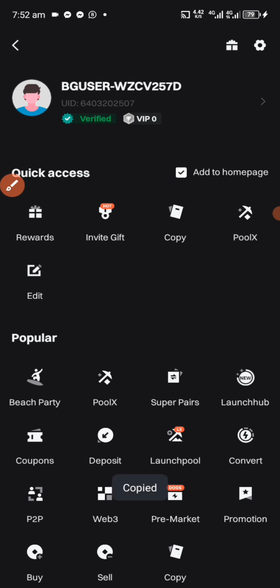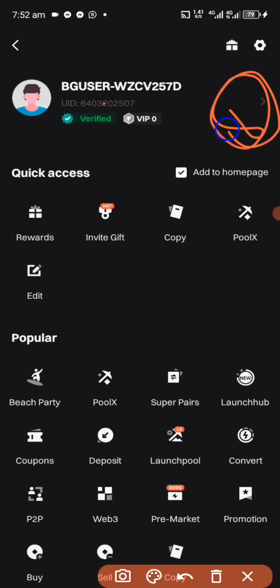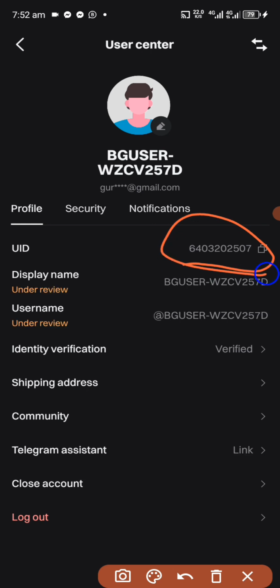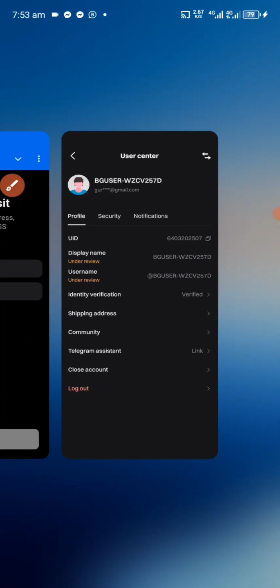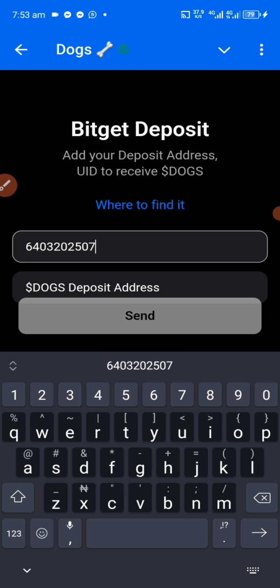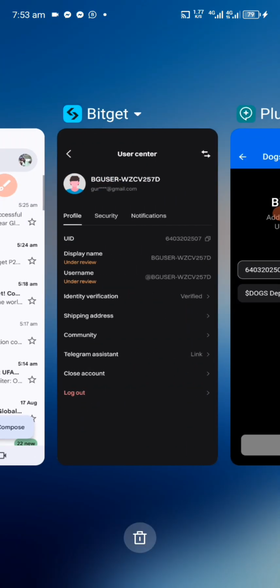Okay, it can't copy, so you click on this arrow at the front. So you'll be able to copy the UID over here. Copy it, head over to Telegram to paste the UID. Check again for confirmation. It's the same.